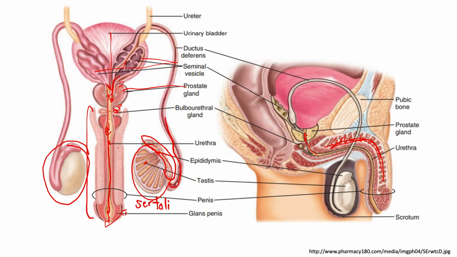Now we go to the third gland, which is your bulbourethral gland. This one secretes a lubricating mucus, or seminal plasmin as we call it, to give further lubrication as your sperm cell swims across the urethra to the female organ system. So those are the three different accessory glands and their functions in the male reproductive system.